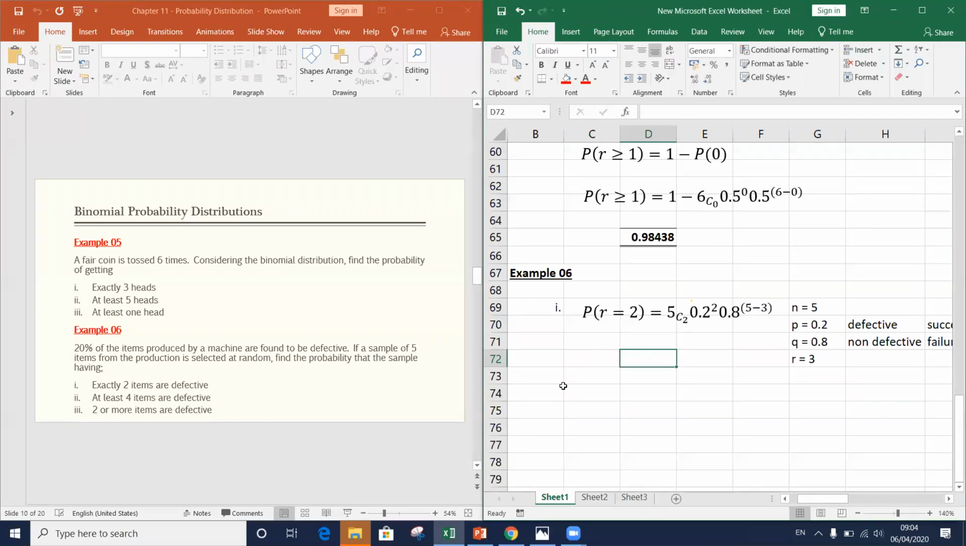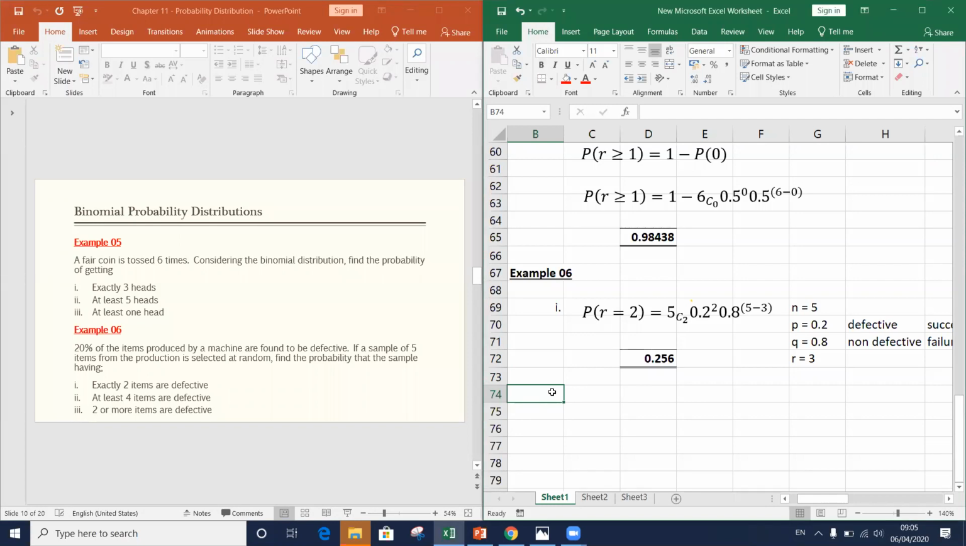So what should be the answer here? Right? 5C2 into 0.2 to the power 2 into 0.8 to the power 2. 0.256. This should be the answer. Right?